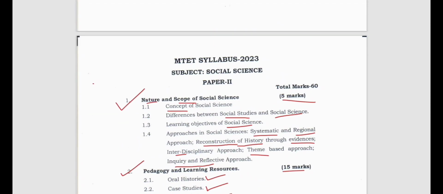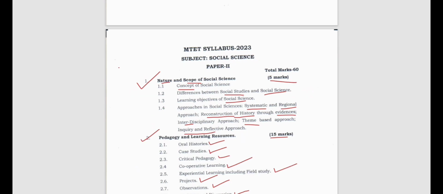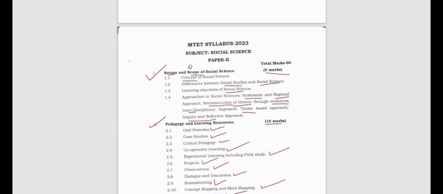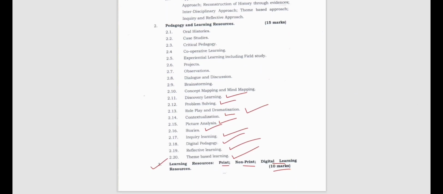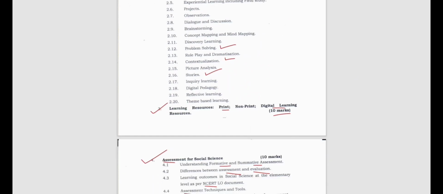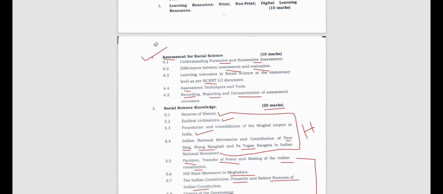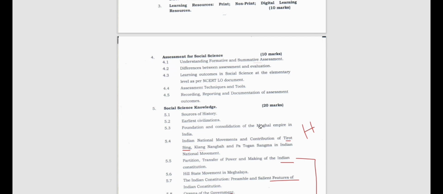So I hope this was very clear and easy for you to understand, and I hope there will be no doubt left. Of course, if you do not have the notes, if you don't know where to study from, you will have doubts. But apart from that, I don't think there should be any doubt regarding the syllabus of the exam, right? I will also try to make videos for the content. For the content means whatever is given in the syllabus, I will try to make one video for one topic or one unit, so that it becomes easy for you.